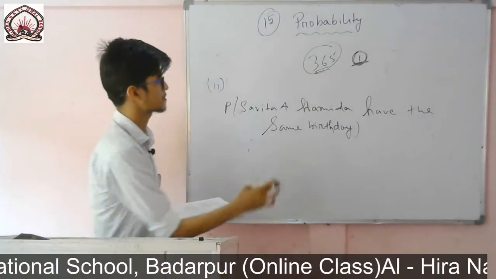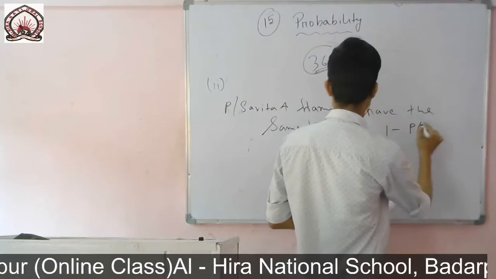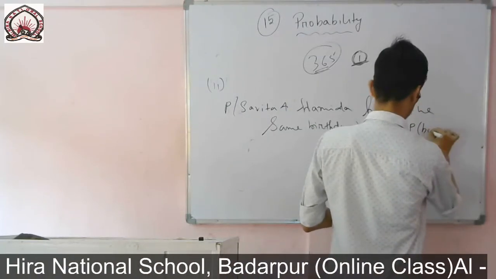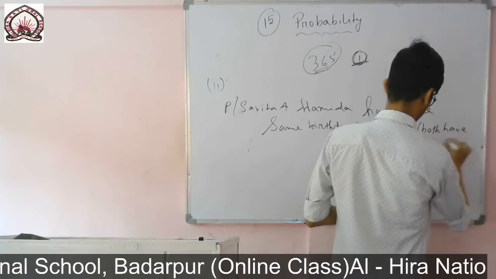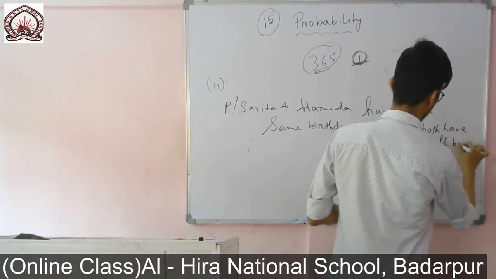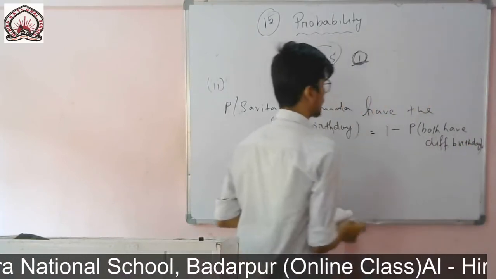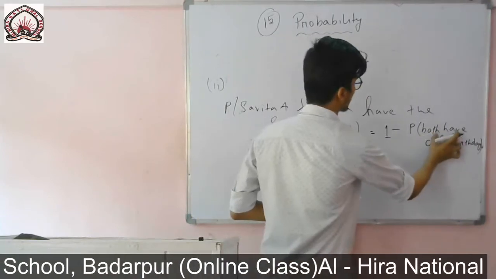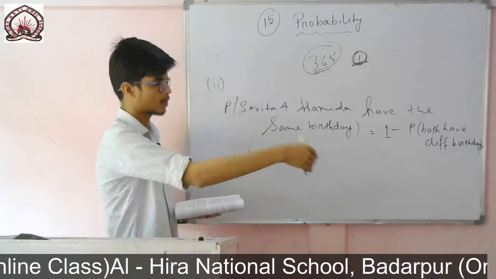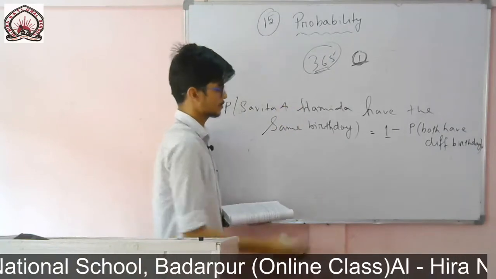Sabita and Hamida having the same birthday will be equal to 1 minus the probability of both having different birthdays. That is, probability of E plus probability of not E equals 1. So we are using that one.